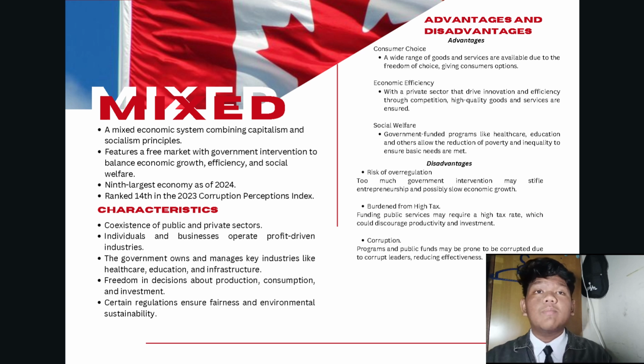The characteristics of a mixed economic system are the coexistence of public and private sectors. Individuals and businesses operate profit-driven industries. The government owns and manages key industries like healthcare, education, and infrastructure. There's also freedom in decisions about production, consumption, and investment. There's also certain regulation to ensure fairness and environmental sustainability.